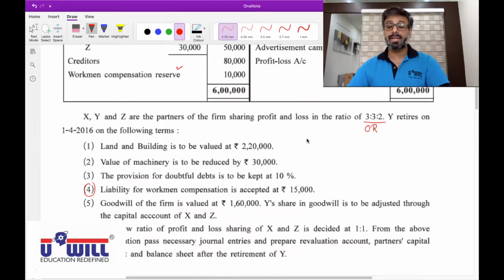We have done this in the last chapter in illustration 20 and 21. Yes. Reserve is 10,000 and liability is 15,000. So what will be the journal entry? 10,000. The workman compensation account to revaluation account. Zeel, are you really practicing and trying the things on your own? Very weird answers you are giving me today. Have you seen the lecture? Lecture 1?